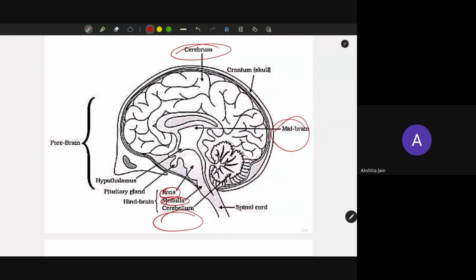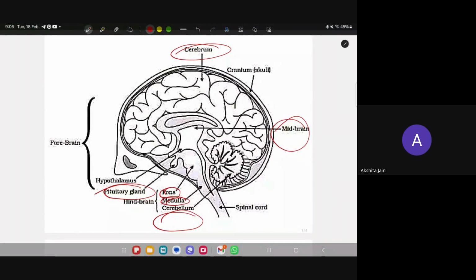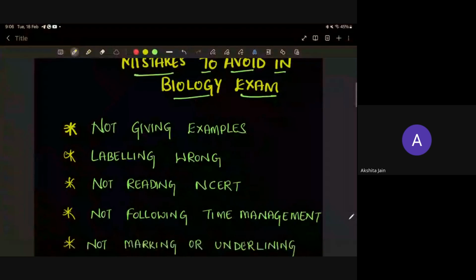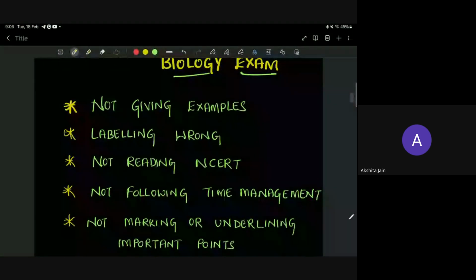Below the hypothalamus is the pituitary gland. Just have a glance, and later I'll be sending you all the diagrams. So labeling correctly is very important. Surely you will be getting diagram based questions. Prepare well for that. Then the third mistake children make is not reading NCERT.